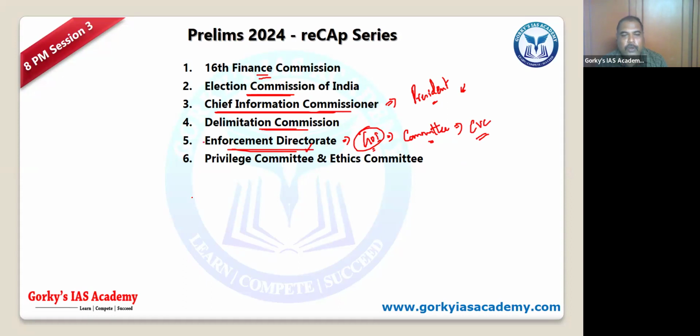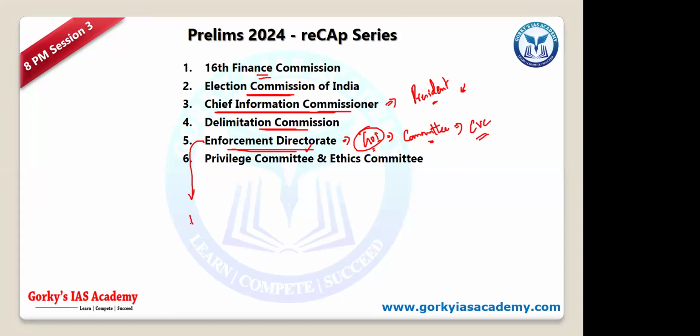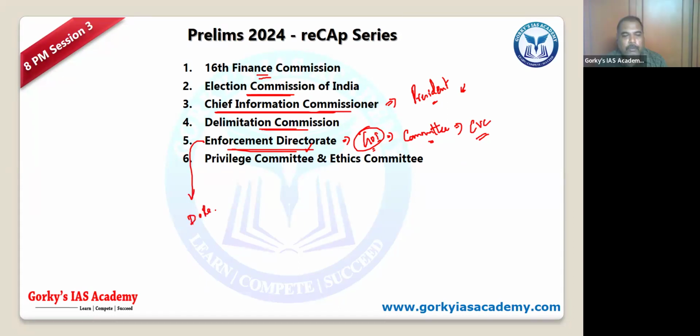So under which department does the Enforcement Directorate come? Department of Revenue, Ministry of Finance. So the issue here is the extension. Though the extension for the previous Enforcement Director was accepted by the Supreme Court, the Supreme Court didn't encourage the idea of extension.